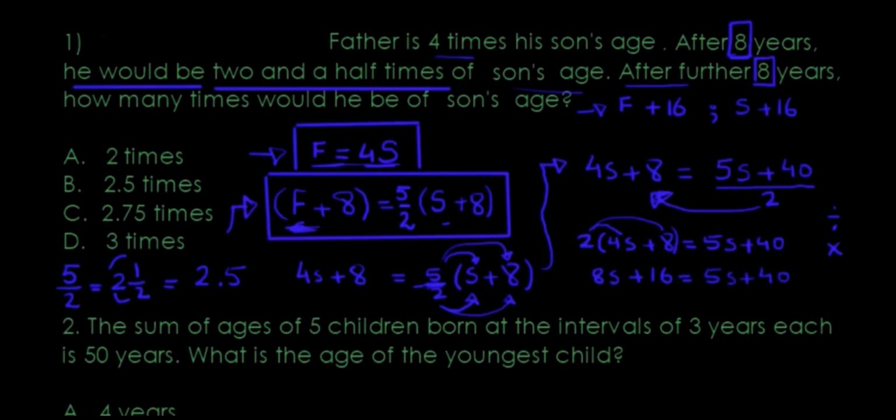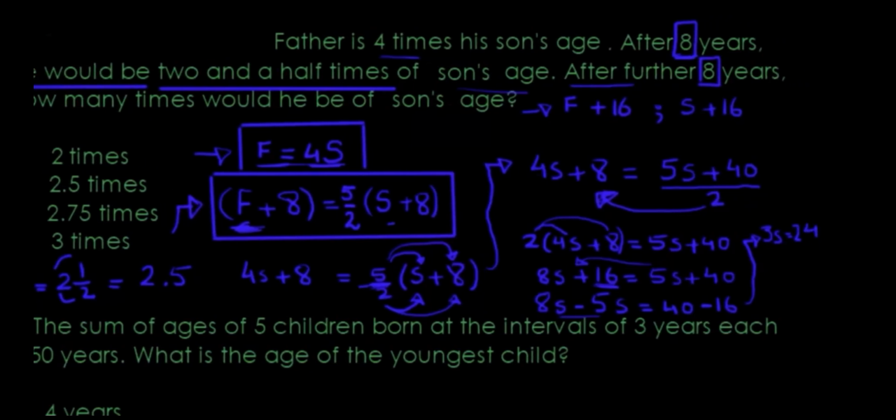The s is on the same side, the regular numbers on the other side, so I'll bring 5s over here. It has a positive sign. When it comes to the other side, it becomes negative, negative 5s. 16 is positive here. When it goes to the other side, it becomes negative. I'm running a bit short on space. So I end up getting 3s, because 8 take away 5 is 3, equals 40 take away 16 is 24.